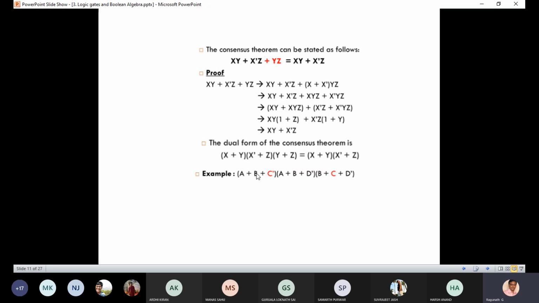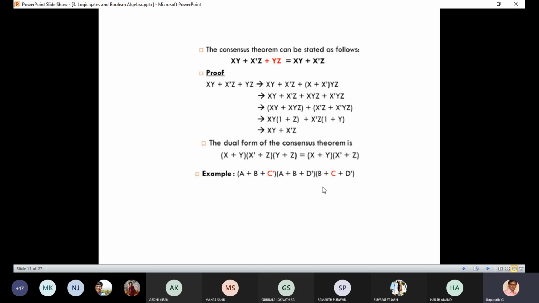Now a plus b, just keep it separately. Take it as y, and here b plus d bar is z. So what is the value of a plus b plus b plus d bar according to our Boolean algebra? Is it a plus 2b plus d bar? It's b, sir. a plus b plus d bar.